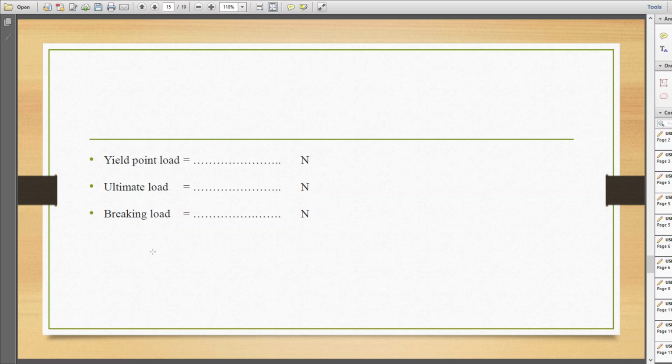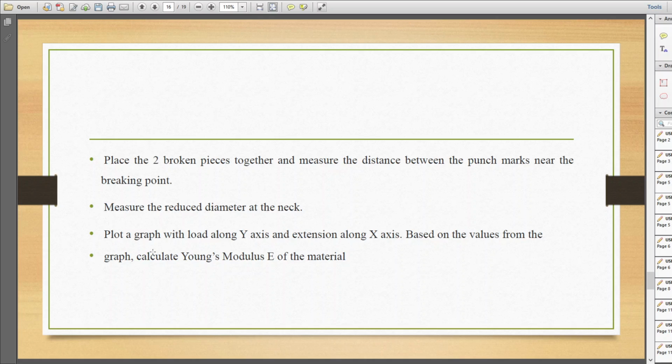Okay, these are the values we will note down while doing the experiment: yield point load, ultimate load, breaking load. Then after the specimen breaks, we will place the two broken pieces together and measure the distance between the punch marks near the breaking point. Then we will measure the reduced diameter at the neck. Then again we will plot the graph with load along the y-axis and extension along the x-axis.